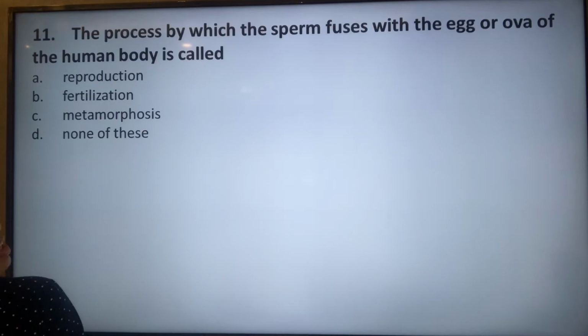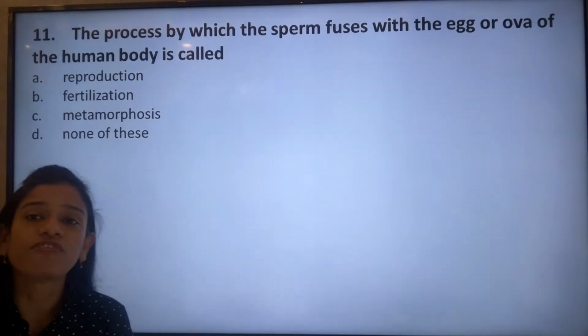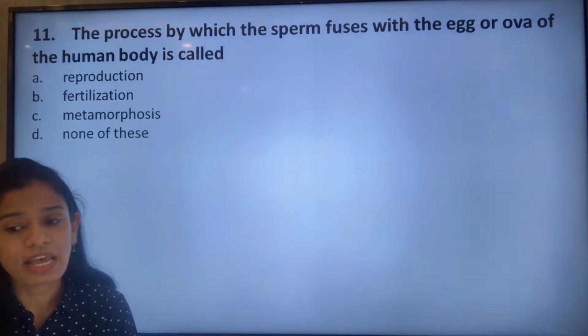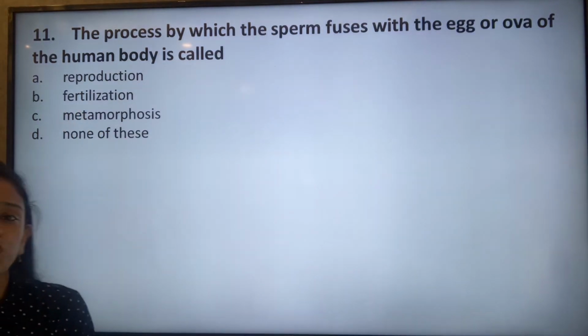The next question, the process by which the sperm fuses with the egg or ova of the human body is called reproduction, fertilization, metamorphosis, or none of these. The process by which the fusion of the egg and the sperm takes place is known as fertilization. That is option B.